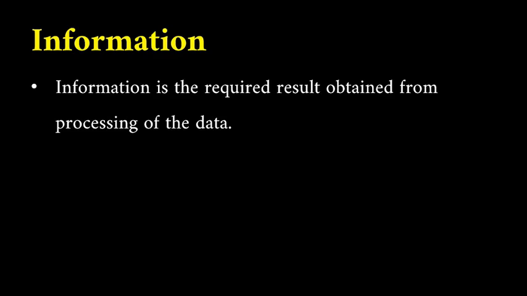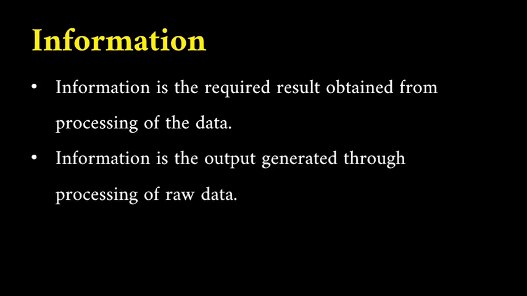So let's see what is information. It is the result obtained from processing of the data. So information is the output, also called as the result, generated through the processing of raw data. For example, 2 and 3, if you process 2 plus 3, so you will get a result 5. So 5 is the meaningful information. It is a processed data and also it is called as the output, also called as the result. So this is called as the information.